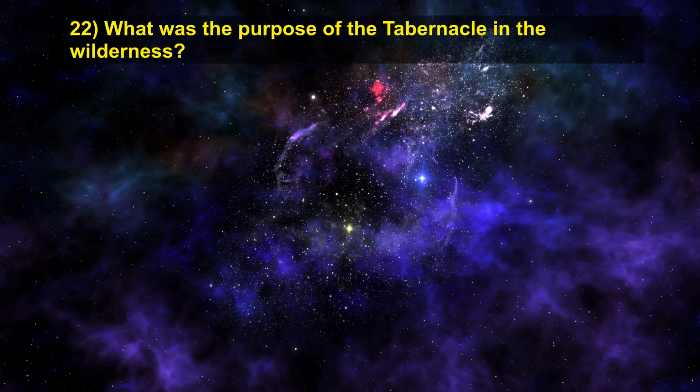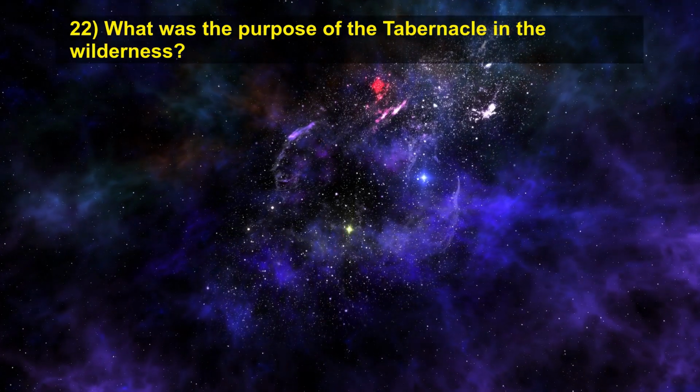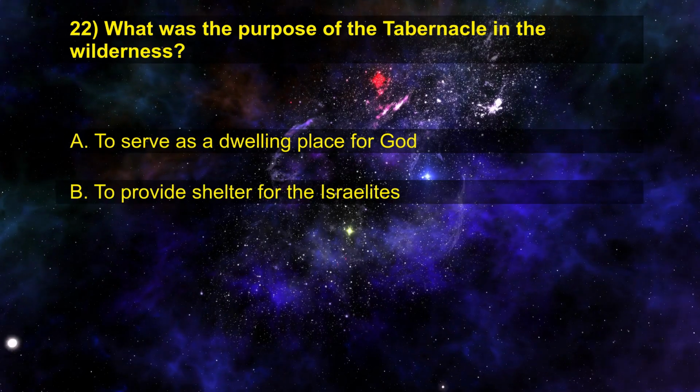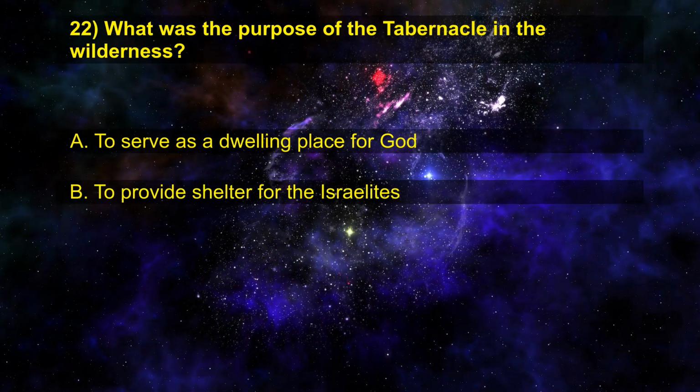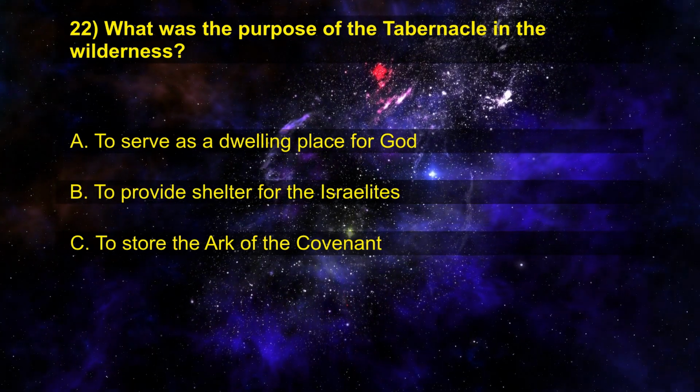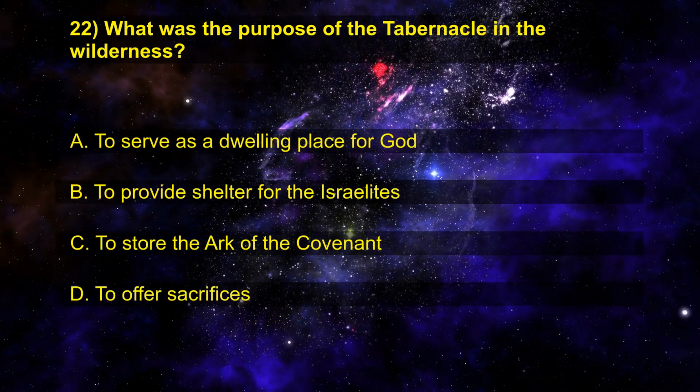22. What was the purpose of the tabernacle in the wilderness? A. To serve as a dwelling place for God. B. To provide shelter for the Israelites. C. To store the Ark of the Covenant. D. To offer sacrifices.